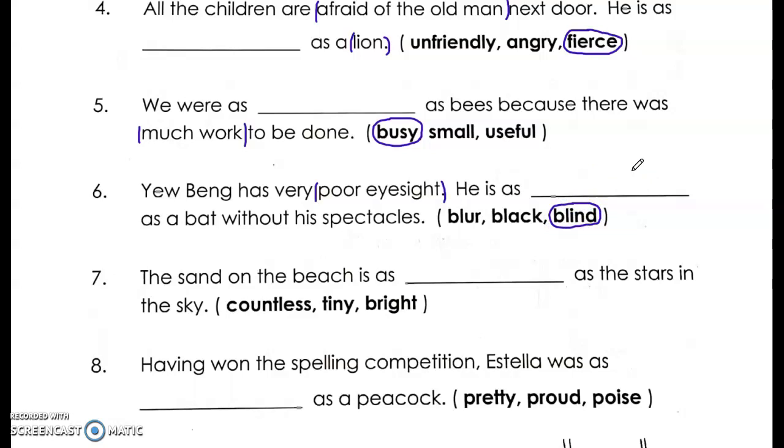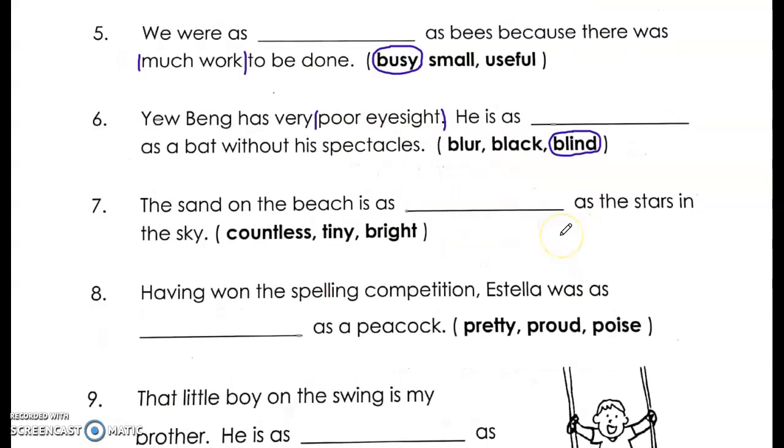Next, the sand on the beach is as what? As the stars in the sky. So which adjective should we use for this simile? The answer is countless. Alright, too many. So remember we learned the suffix less, okay, cannot count. There's too much sand, okay, and as compared to the stars in the sky, there are too many to be counted.